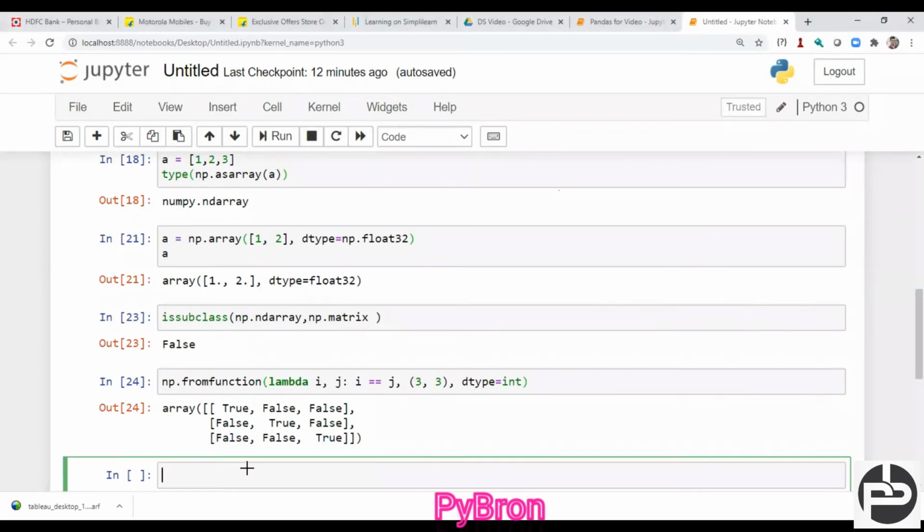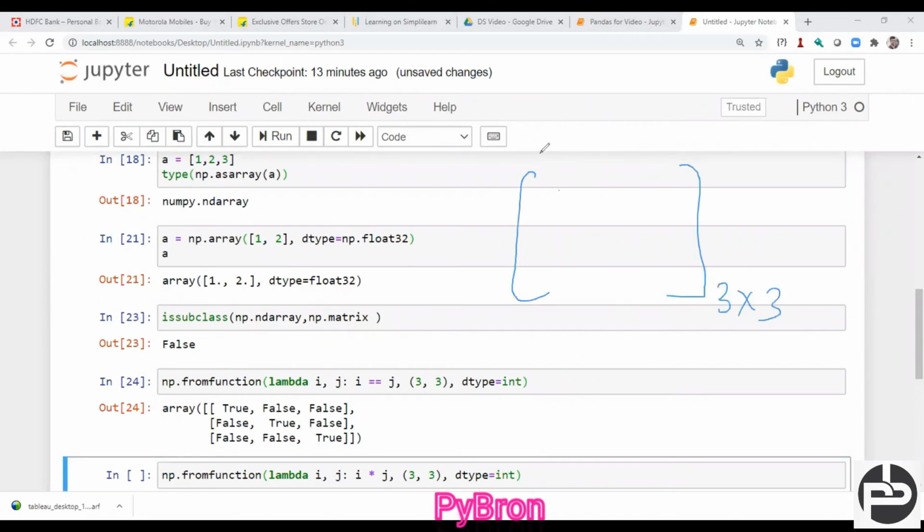Now let's discuss another thing. Fromfunction you understood. Got it. Now suppose similarly I would like to do some more stuff here, like I have to multiply. Suppose I have a 3 cross 3 matrix, and this is my i value, this is my j value.